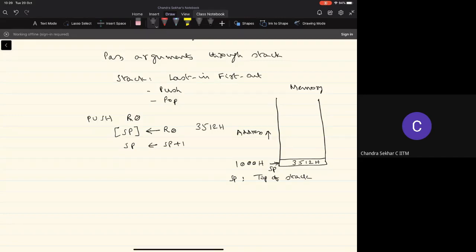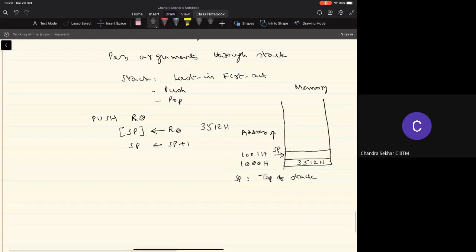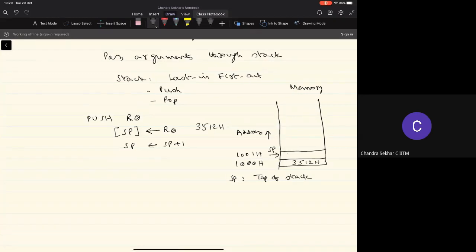So after this push operation, my SP will move to the next location, that is 1001H, because that's where I can push the next element. So this is the push operation, where we take the value that needs to be pushed and put it into the memory location pointed to by the stack pointer and then increment the stack pointer.